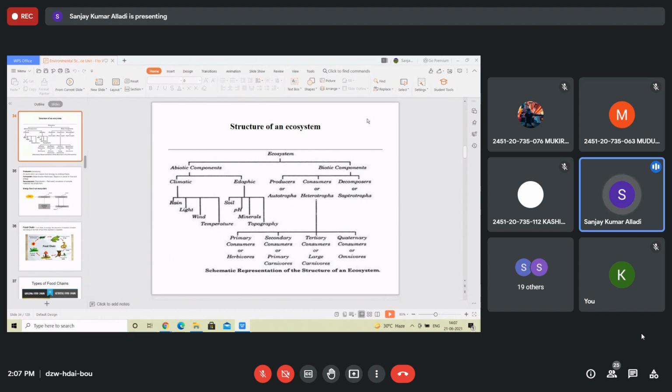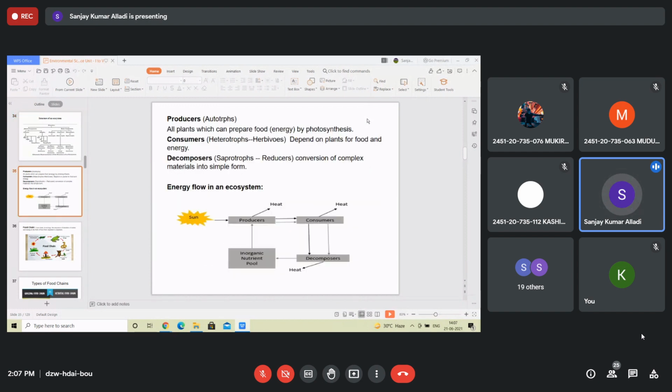And the next one is food chain, energy flow. How does energy flow in an ecosystem? We discussed this. The primary source of energy in the environment is the sun. From the sun, producers will generate the energy and they pass it on to the consumers, and from there the energy goes to different levels of consumers, primary to secondary, secondary to tertiary, tertiary to quaternary, and at every level the amount of energy decreases, right? It decreases because